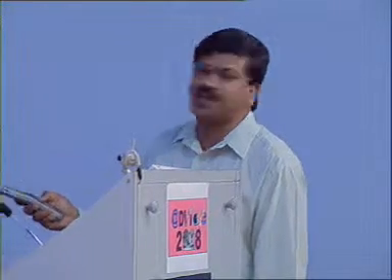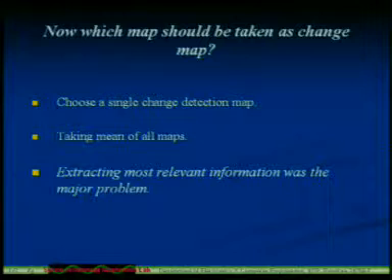So this red point is showing the changes, and nearby the water bodies we are getting the changes. Again, that question is very important for the end user: which map should be taken as the change map? Choosing a single change detection map by taking the mean of all maps and extracting the most relevant information was the major problem.